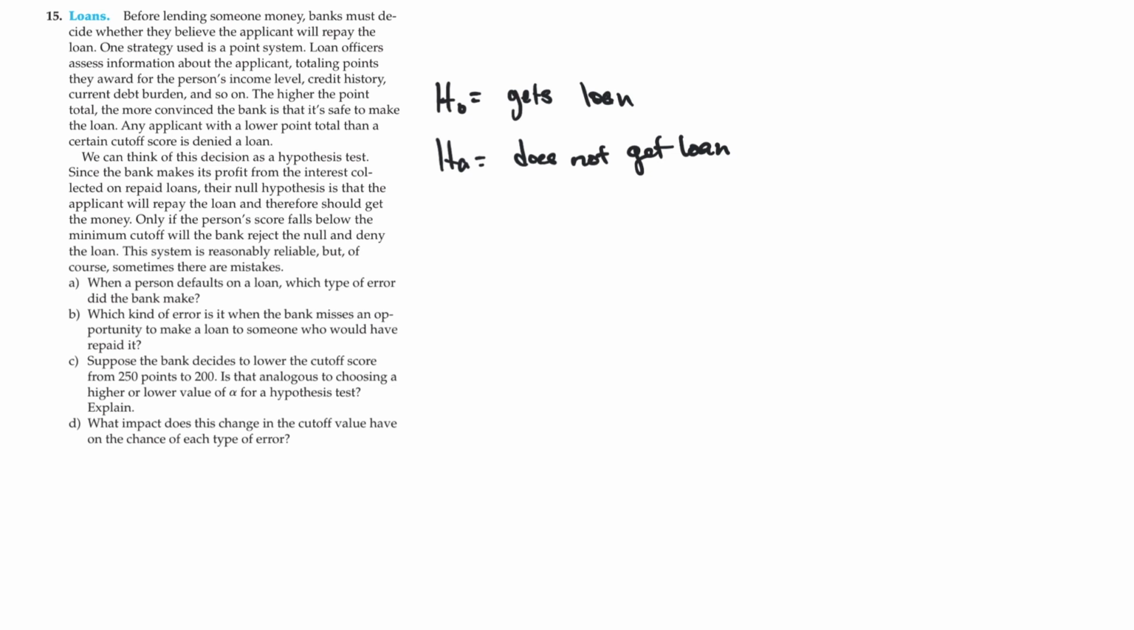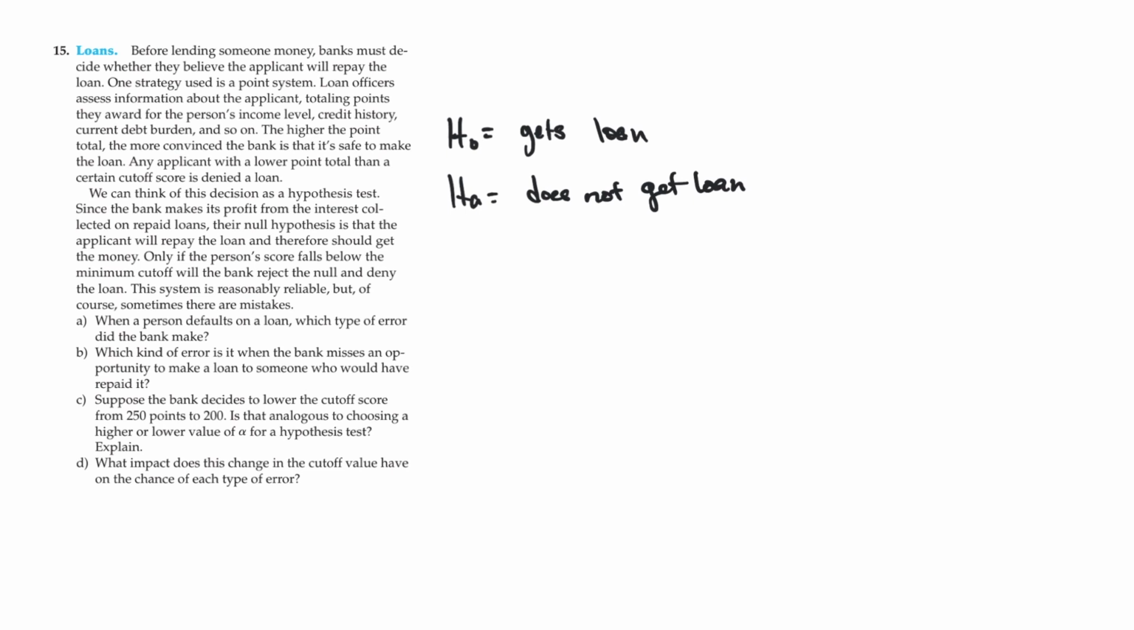For question number 15, this one is not a lot of work to do. It's a lot more thinking involved. And so one of the things you have to do is think about what the null and alternative are. In this question, it's kind of nice. They actually kind of tell you what that is. They're going to make a decision and they're going to assume that the person gets the loan. However, if they take a certain score and that score gets low enough, they will decide not to give the person that loan, and that would be your alternative hypothesis, right?